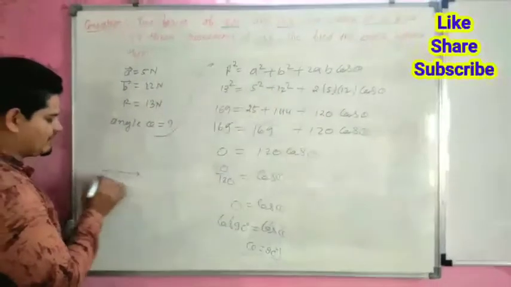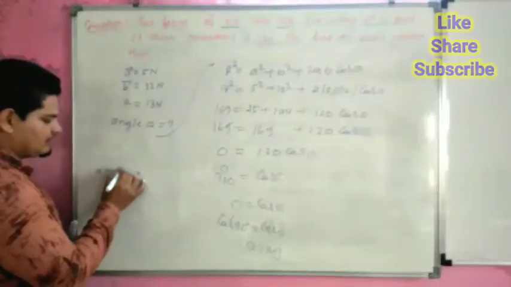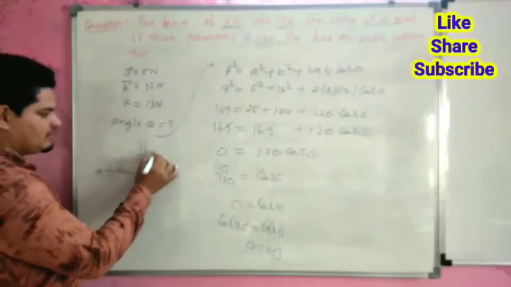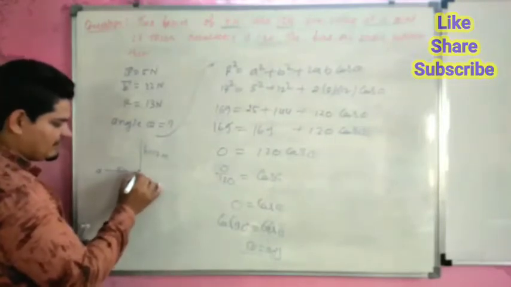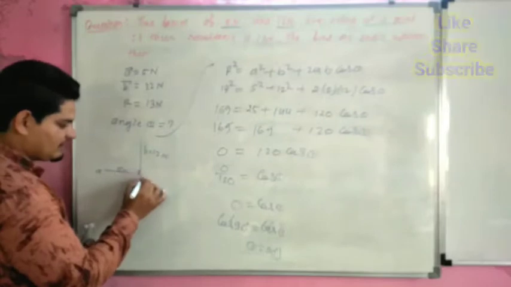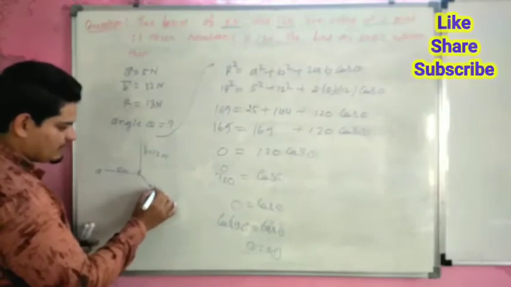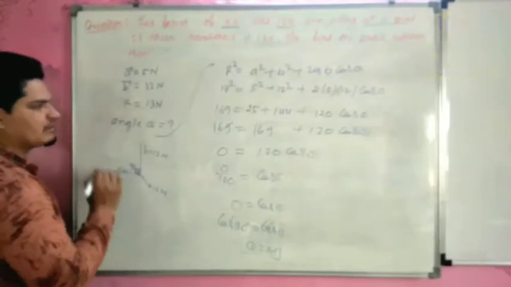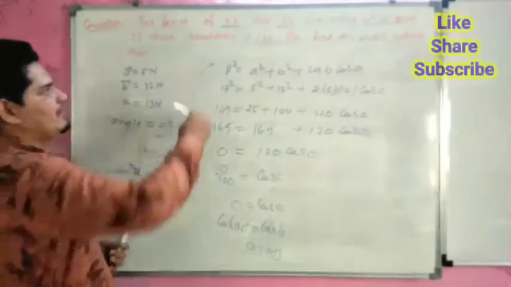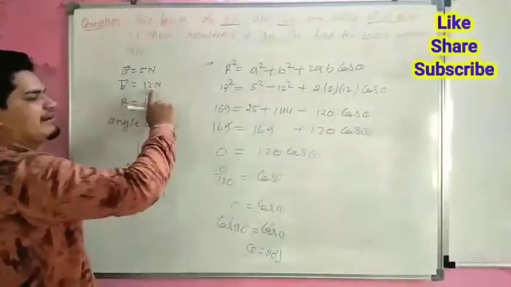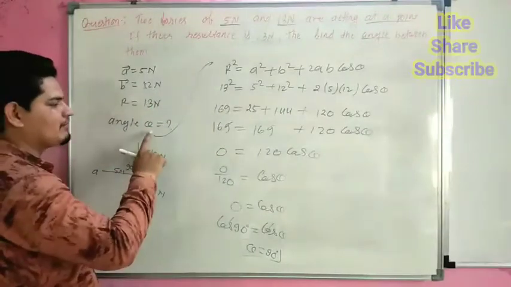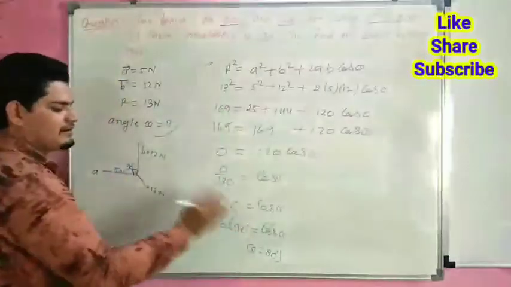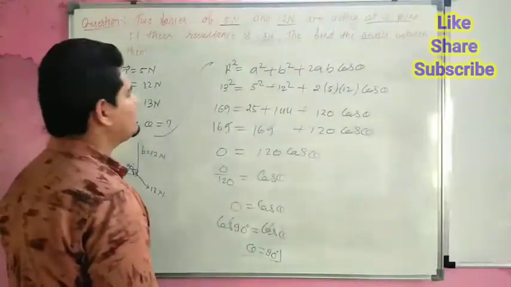For example, this is vector A, this is 5 Newton, and this is vector B, this is 12 Newton. So their resultant is 13 Newton, and both the vectors are perpendicular to each other. So there is vector A 5 Newton, vector B 12 Newton, resultant 13 Newton. We have to calculate the angle theta, so we can use this formula, and theta is 90 degree. You can write.